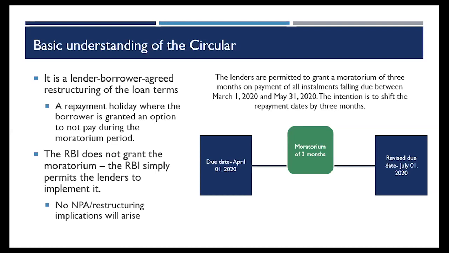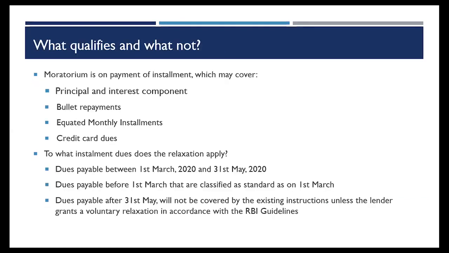Let us understand this was a relief that the RBI allowed, and it was not a compulsion on me to grant this. The installments that were covered were principal and interest components of an installment, bullet repayments, in case of demand and call loans, EMI payment, credit card dues, all of these were covered. Our view has been that any loan product that the NBFC is extending, given that this relief is being granted because of the disruption that has been caused, can be extended to all such loan products as well.